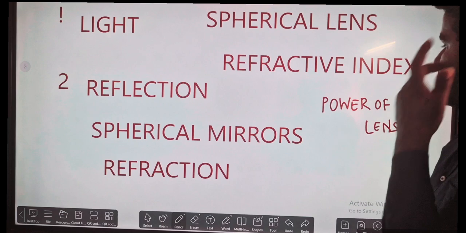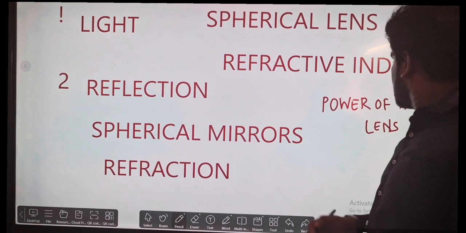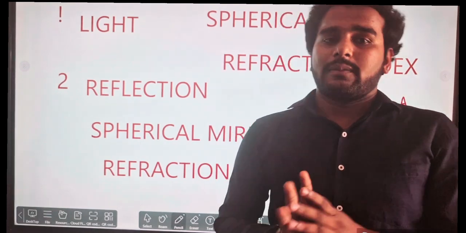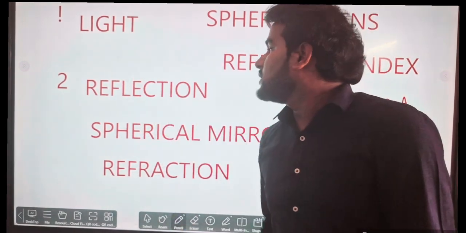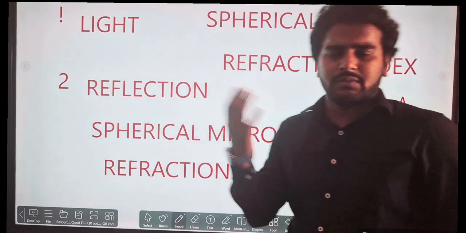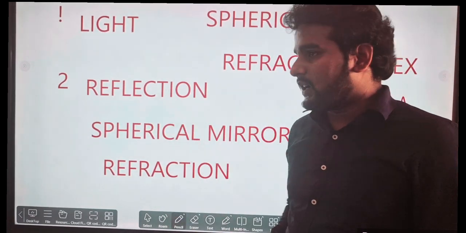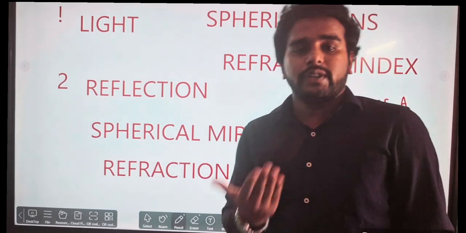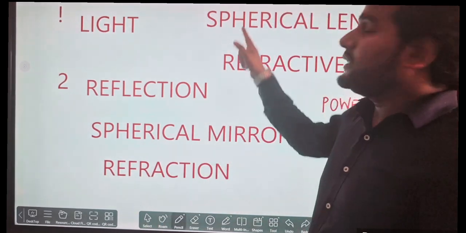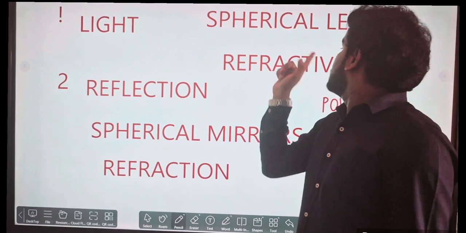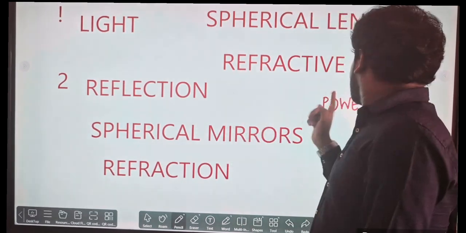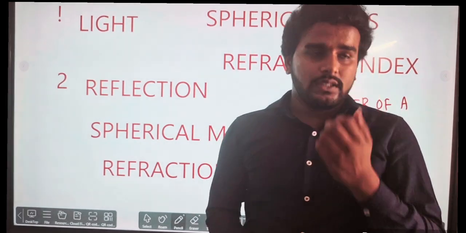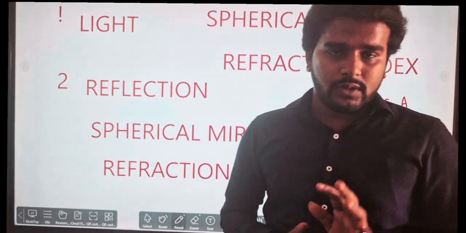Okay. So these are the different types of concepts we have to cover in this chapter. First part, what is light, what is the reflection of light. Reflection of sound is also there, but we will learn reflection of light. Then spherical mirrors, reflection through it, then refraction, then spherical lens, refractive index, and the power of lens. These things we have to understand. These things are not tough.